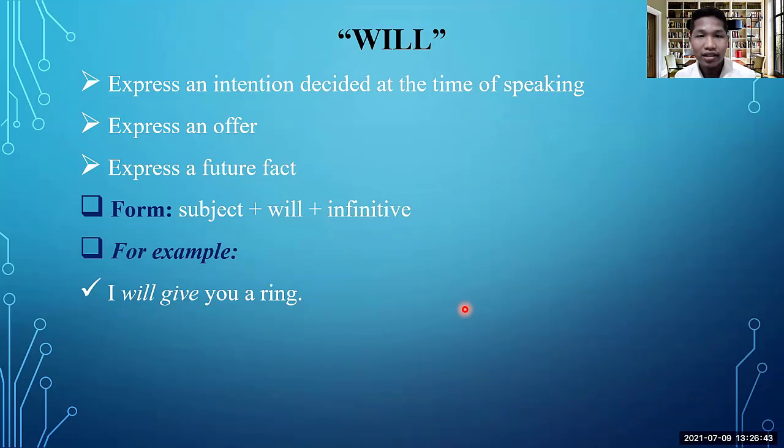So will, as an auxiliary verb, which is our main lesson today, and give is an infinitive without to. So I will give you a ring. This really means that the intention, the feeling that you want to give somebody the ring, is at the time of speaking. You don't plan to give, but you just give it.